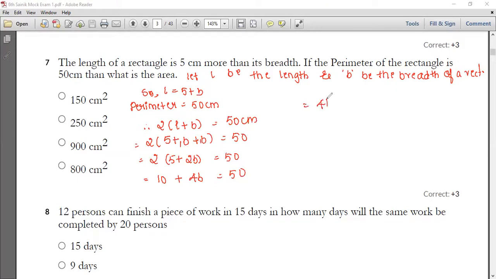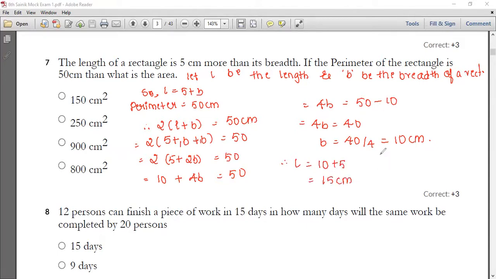So now 4B is equal to 50 minus 10, which is 4B equal to 40. So B is equal to 40 by 4, which is equal to 10 centimeter. So now you have got B. With the help of B, we can find L. Therefore, L is equal to 10 plus 5, which is equal to 15 centimeter. So the required area is equal to L into B, that is 15 into 10, which is nothing but 150 centimeter square.